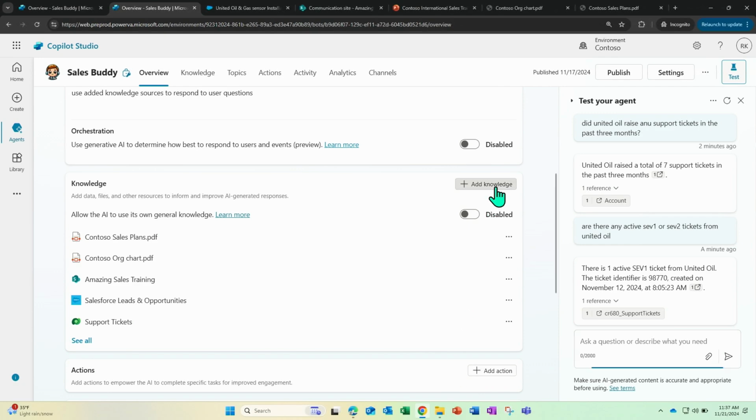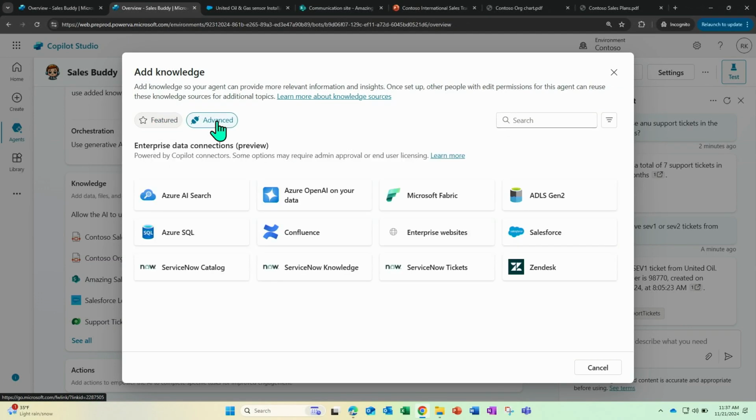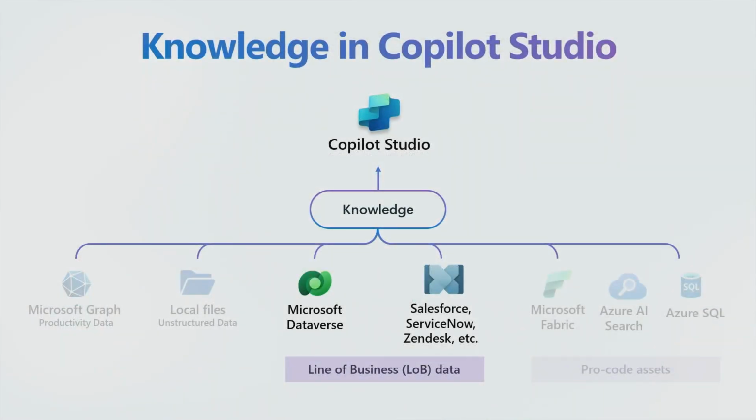So that's on the line of business systems, and as you can see, you could go further. And what we announced this week was, in addition to Dataverse, you have support for Salesforce, ServiceNow, and Zendesk as well. So if any of you are using these enterprise systems within your company, give it a try and see how well Copilot Studio is able to bring all these things together and make your agents richer, right? With that, I'll switch it back to the presentation.